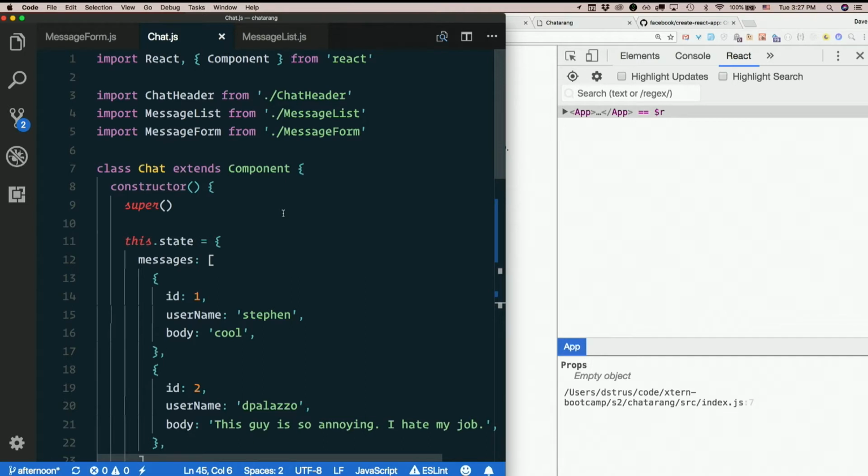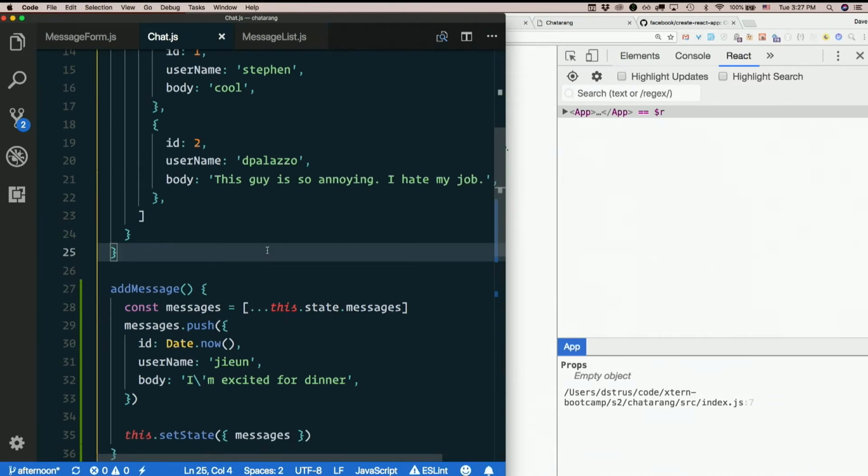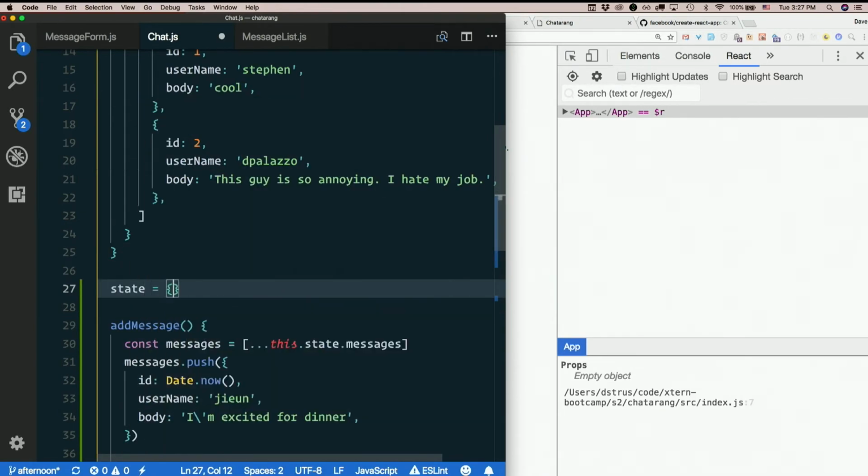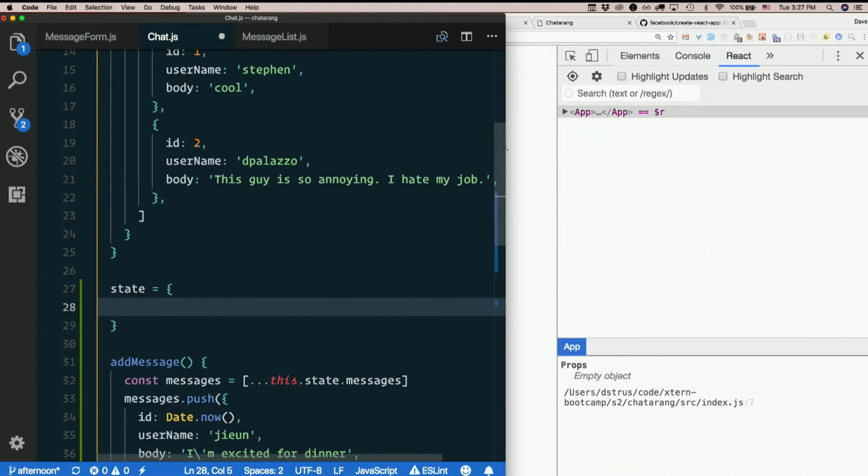So it's a new feature called property initializers, which is just a new way of declaring properties on a class. So you can now do stuff like state equals some object, and that will set this dot state to that. And in fact, because of this feature, we actually don't need constructors anymore just to set state. You don't need a constructor unless you need to do something a little more complicated. But that's okay. We'll leave it as it is in these, but we'll keep that in mind. We can use a property initializer now to set state, and it's really setting this dot state. You just do this inside the class, outside of any methods.